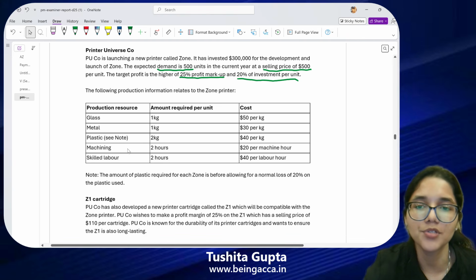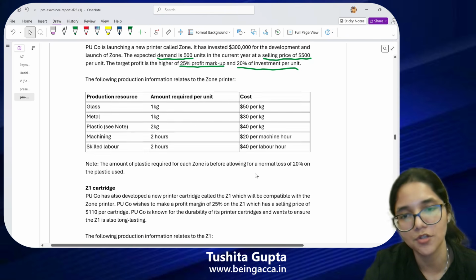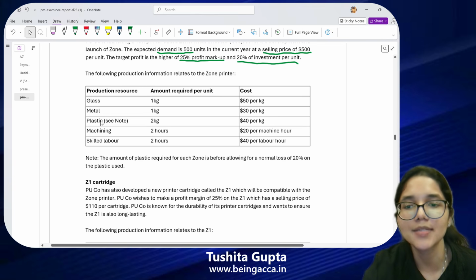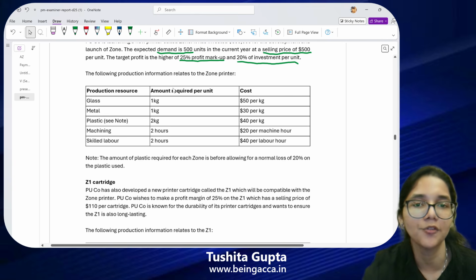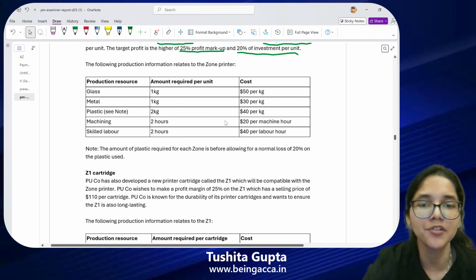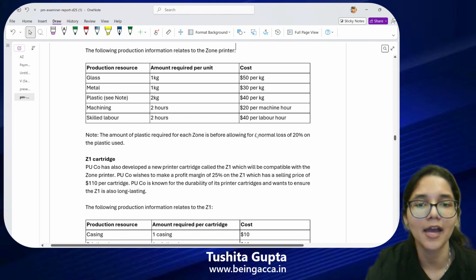So the resources which I am using, how much of those resources I am using, and the cost of those materials. So glass, metal, plastic, machining and skilled labor, all of this is required for preparing a printer. These are the quantities in which I require the resources and these are the prices per unit of these resources that I have to pay.